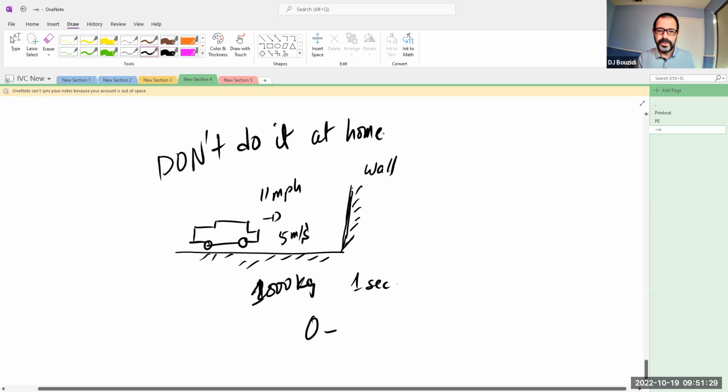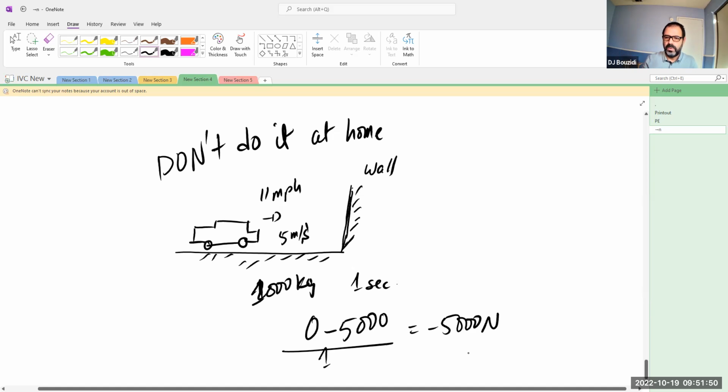You're going to damage the wall and you're going to damage your car. You may even damage yourself. Don't try this. So again, minus 5,000 kilogram meter per second divided by 1 second results in negative 5,000 newtons. It's a lot of force.